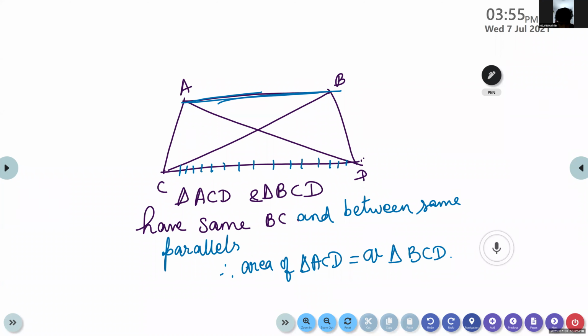These are two triangles having the same base. Sorry, the base is CD. And between the same parallels, which are the parallels? We can take the parallels as AB and CD.